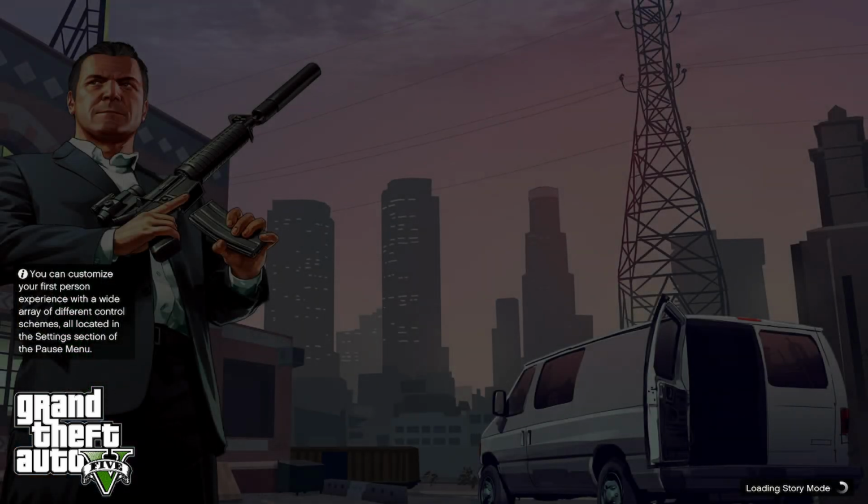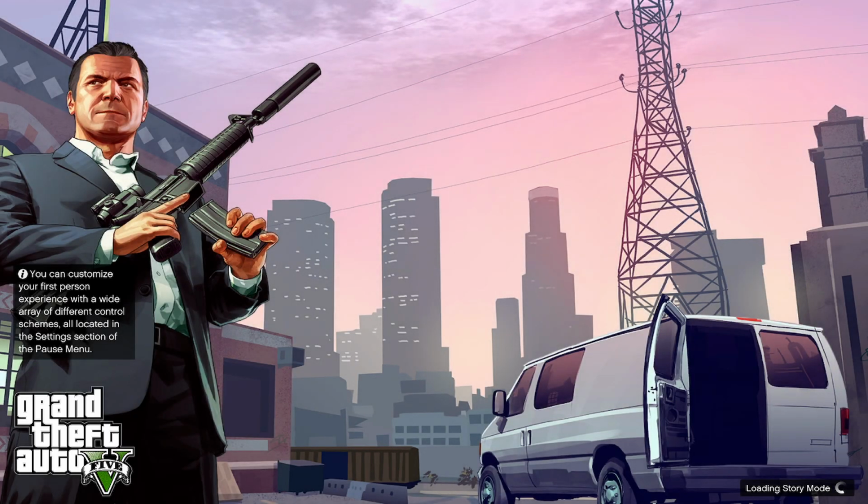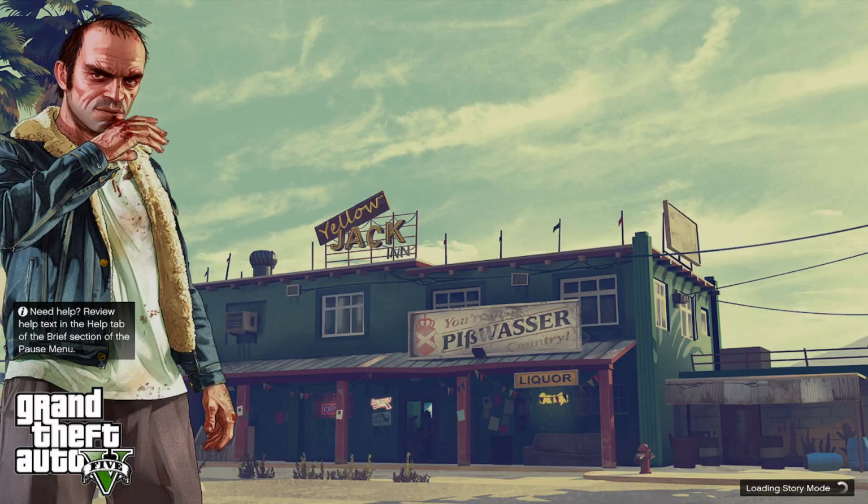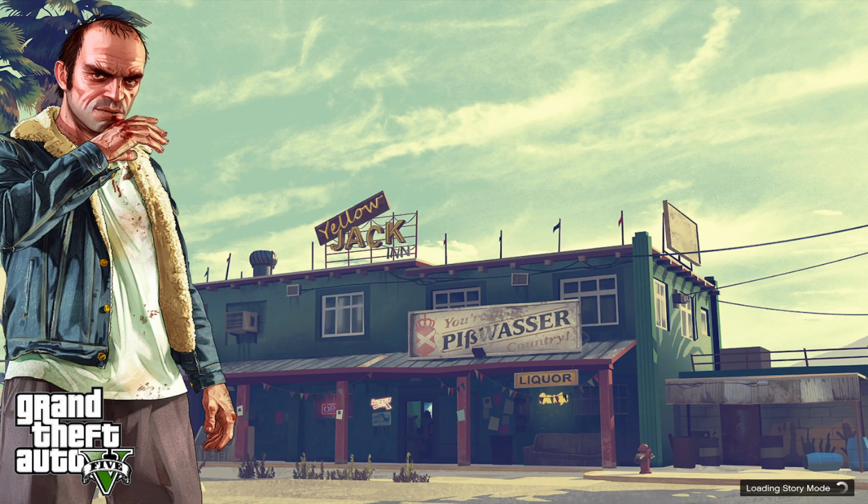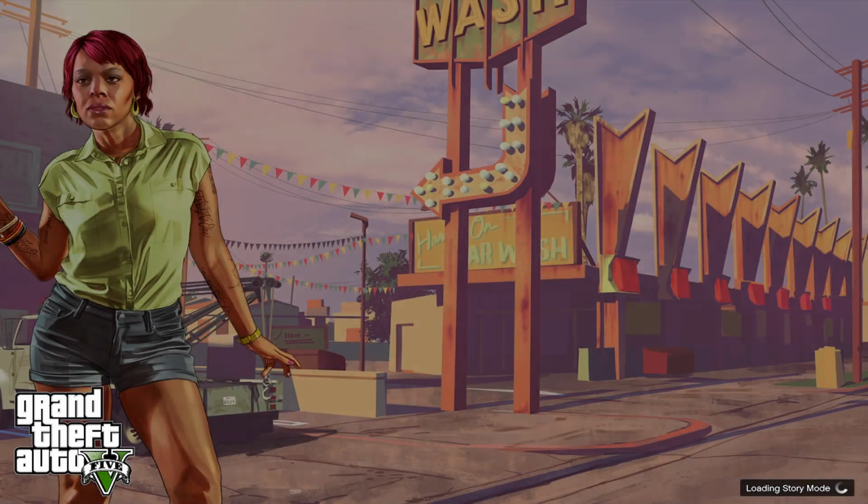Now I have to start the game all over again because I had some problems with my save file. Also, it's actually a new game I downloaded from Steam. Well, actually Rockstar Games, but it came from Steam as well. I don't know how they do it, but I got this on Steam. Keep in mind, I'm actually just using some of the NVIDIA settings, but it has nothing to do with the full screen mode or anything like that. It's just to make the game run smoother, especially while I'm recording.